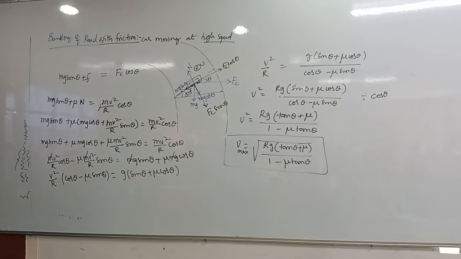Finished? Then you have to find out the minimum safest velocity.